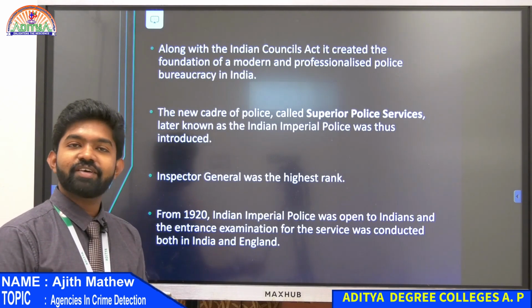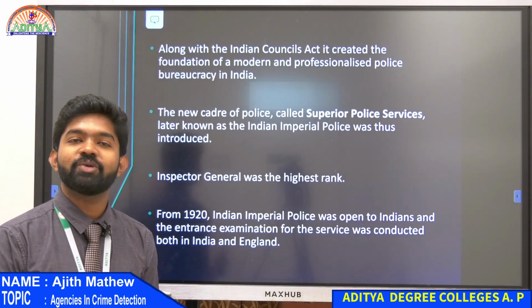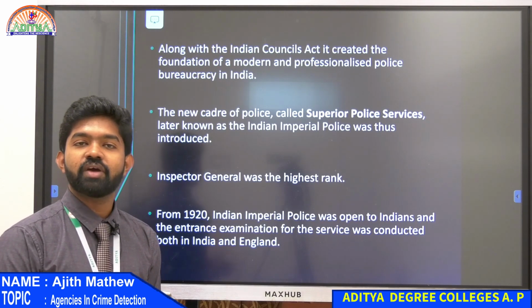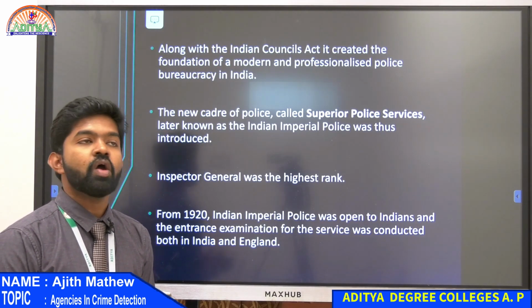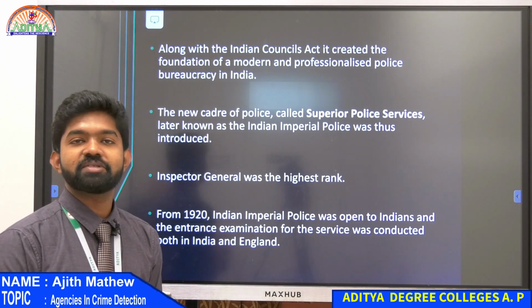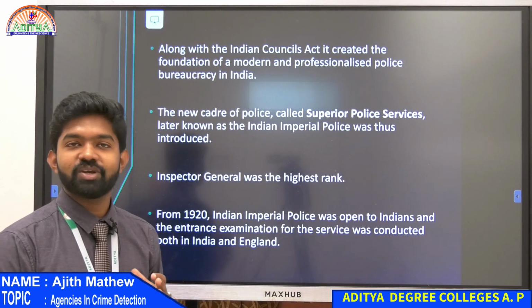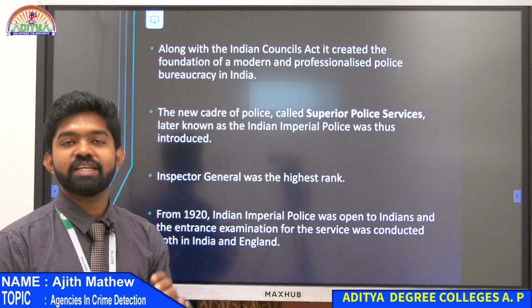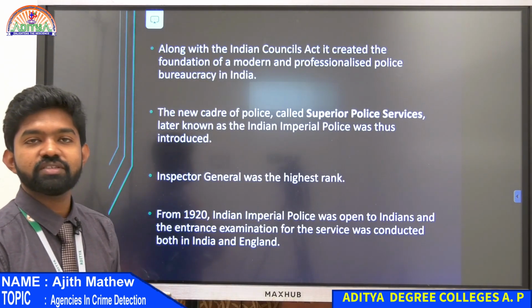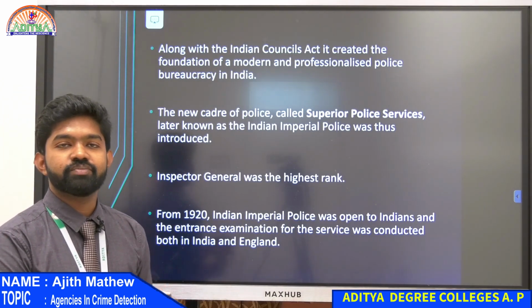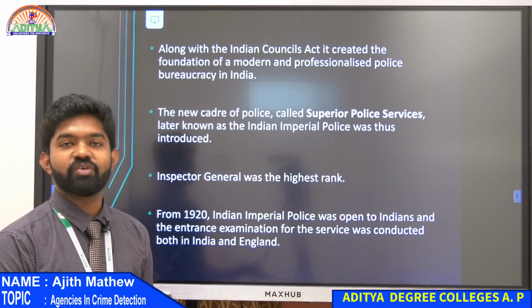Just like your exams right now, you have your UPSC exams, or PSC exams, Kerala PSC exams, or Andhra Pradesh PSC exams, or Union PSC exams. So public service exams, what happens? They will conduct the exams. Those who get the highest ranks only will be placed in the highest posts, right? Just like that, from 1920 onwards, the imperial police also started this pattern of examination. Still it's continued for IPS also.